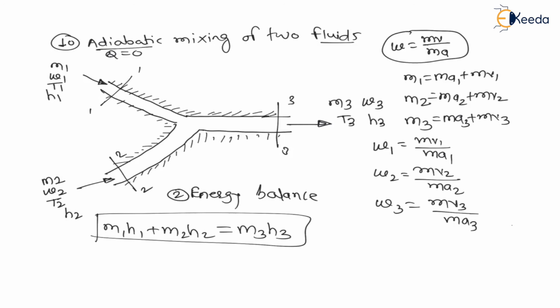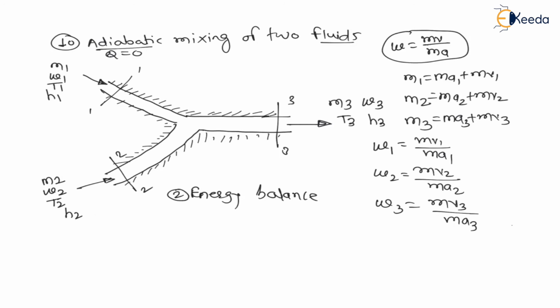Now let us apply another equation, that is water balance. In this process we have to learn water balance, because mass balance and energy balance you have already learned in first law of thermodynamics, which is called steady flow energy equation. This steady flow energy equation is the first law of thermodynamics for open system. Now here we have to understand water balance.